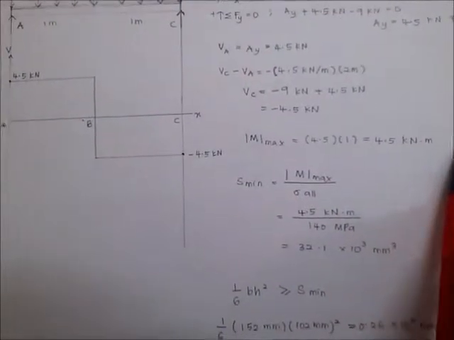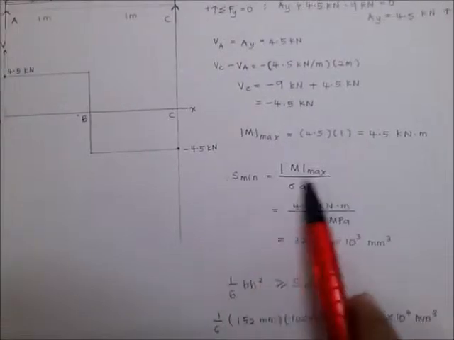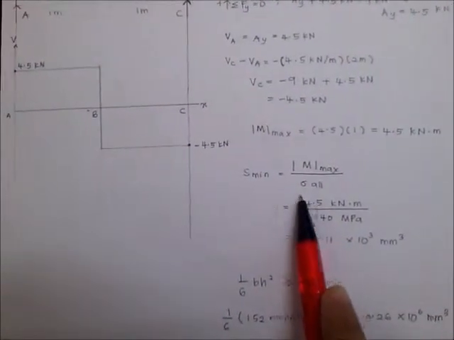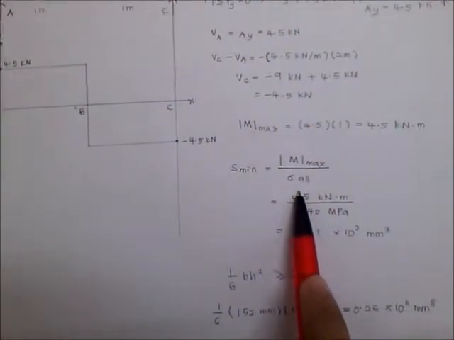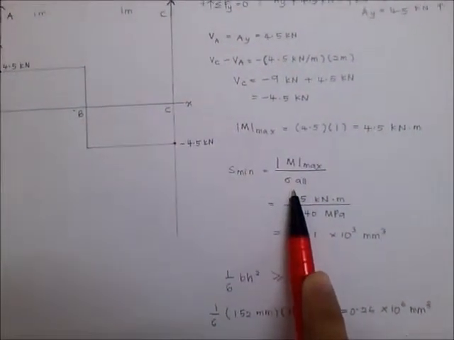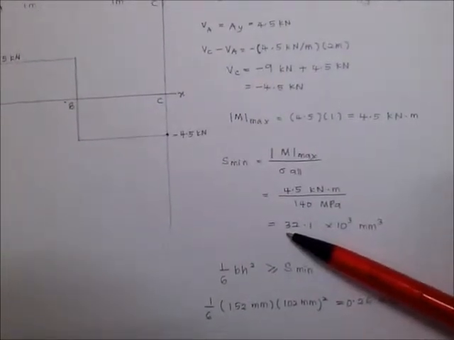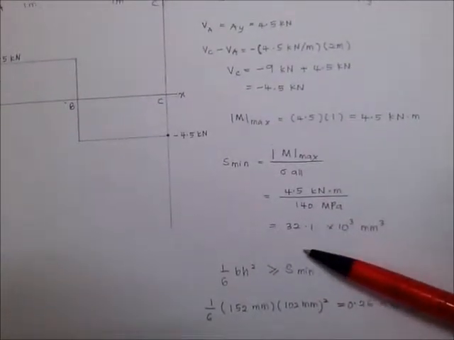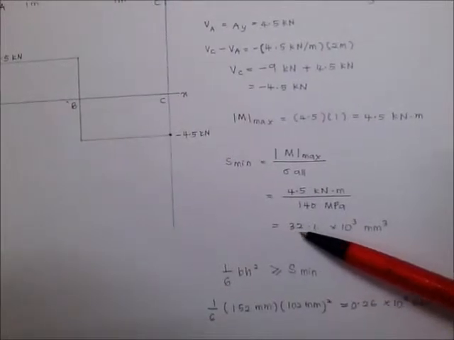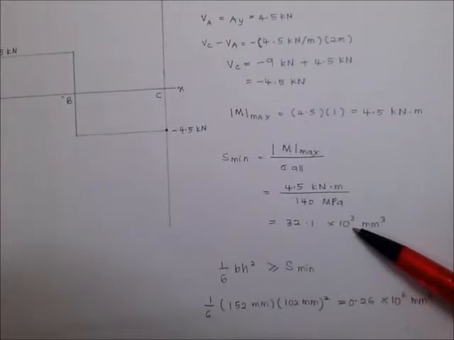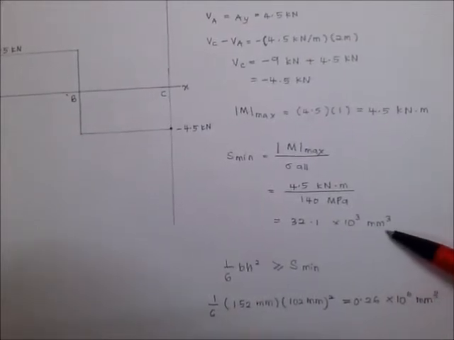And from the shear force diagram, we can find the maximum bending moment, which is equal to 4.5 kilonewton meter. And after substituting the value of the maximum bending moment and the normal stress, we can find the minimum angle thickness that can be used, which is equal to 32.1 times 10 to the power of 3 millimeter cubed.